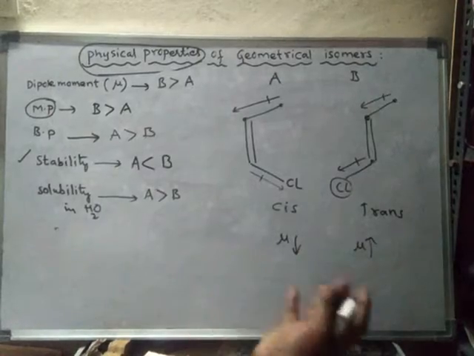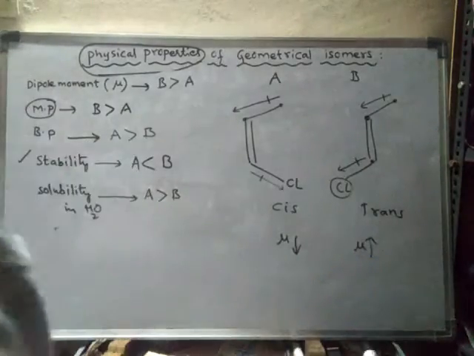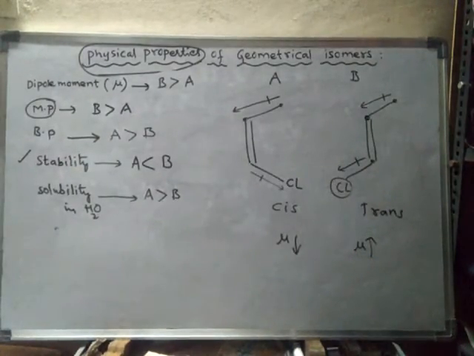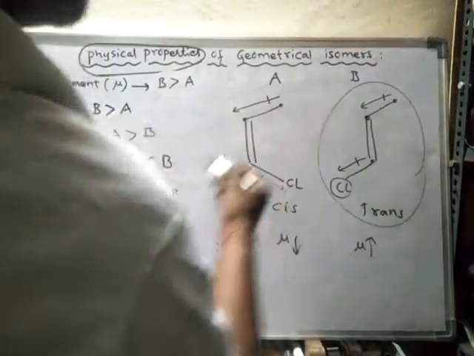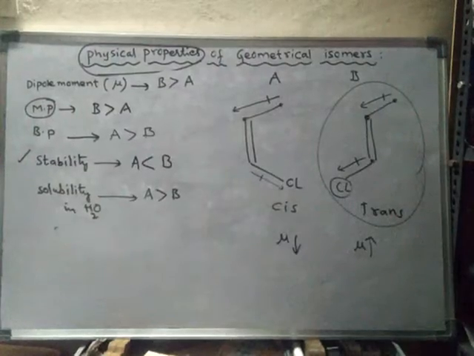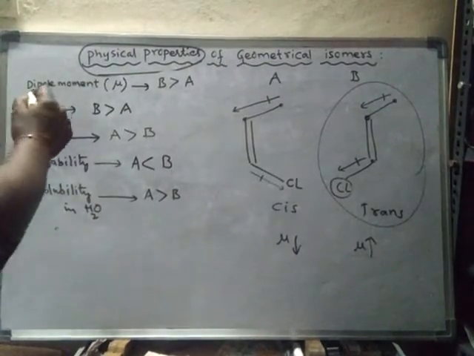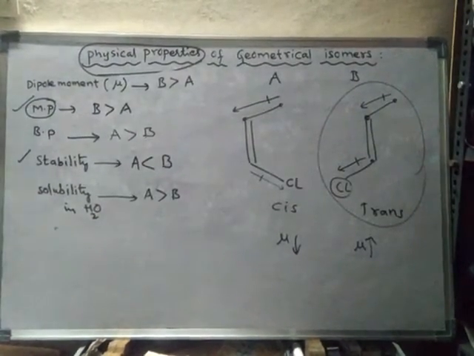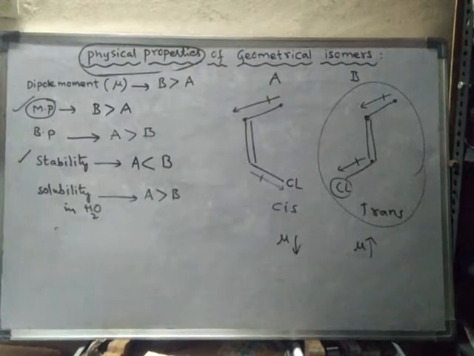Melting point. Always remember that melting point depends upon the effective packing. So trans form is always effectively packed when compared to cis form. So here the melting point of the trans will be more. No doubt the melting point of trans will be more than the cis form.